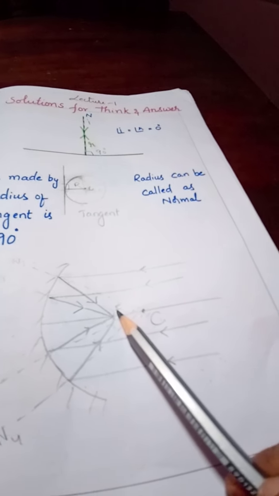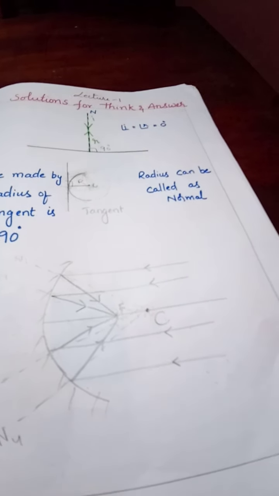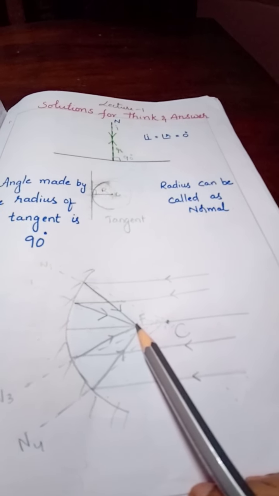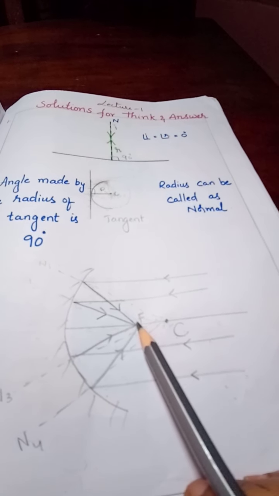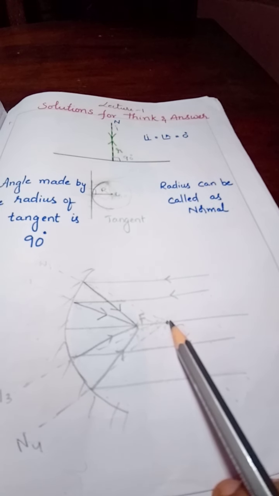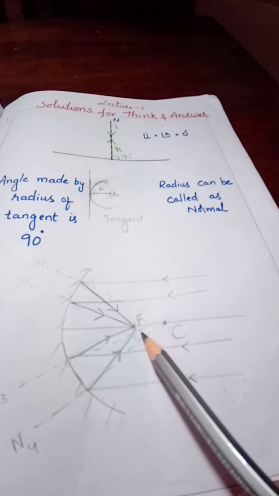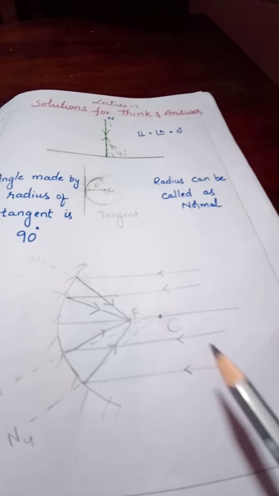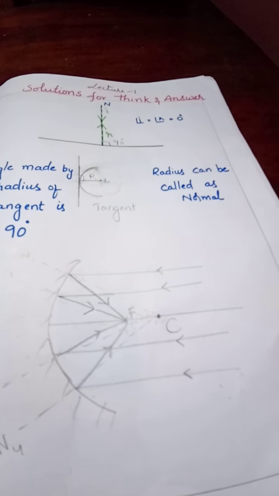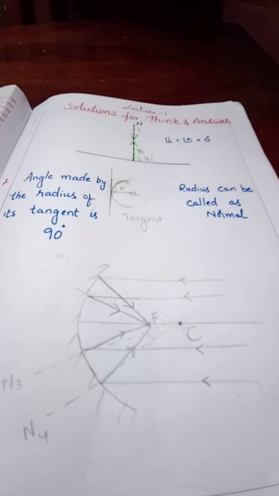This is called the converging point. The converging point of all these rays is called the focus. In the next topic we are going to learn about these definitions. This is the focus. Clear, everybody? The converging point of the reflected rays is called the focus. Then what about the center of curvature? This is also a point. The converging point of all the normals, we can also say. It is the center of curvature. There is another definition for the center of curvature: the center of the sphere of which the mirror is a part.